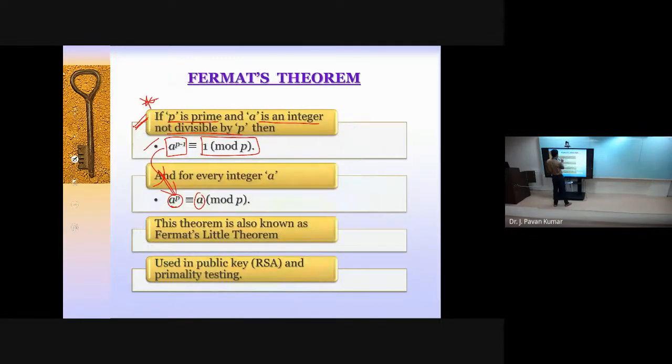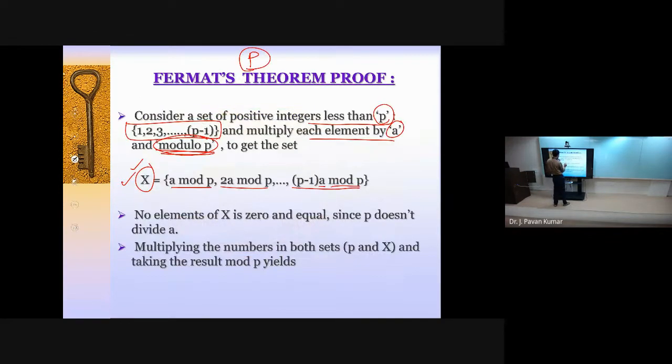Next, if you observe from the given statement, A is not divisible by P. So now what we are having? A modulo P, 2A modulo P, 3A modulo P, like this we are having, right? These will not give 0. Why? Because A is not divisible by P. So with that information, what we can conclude is these will not be zeros. So no element of X is 0, and no two elements are the same.